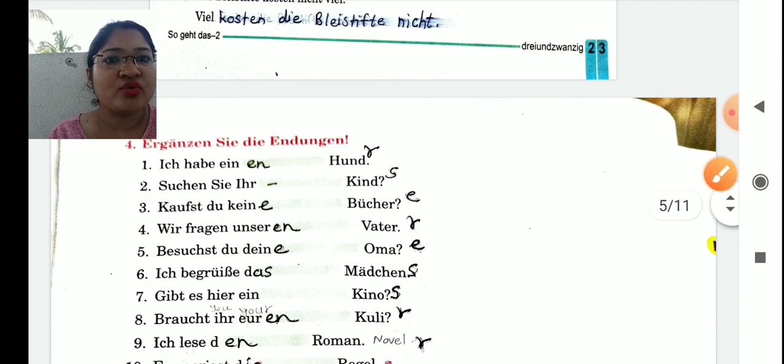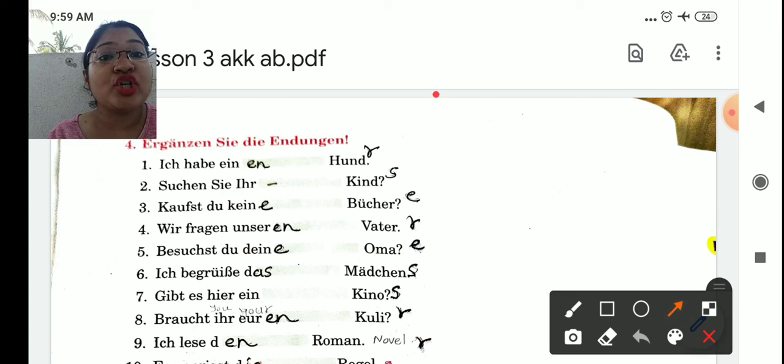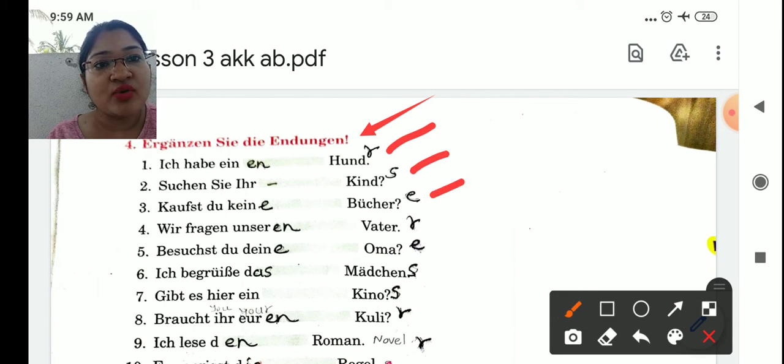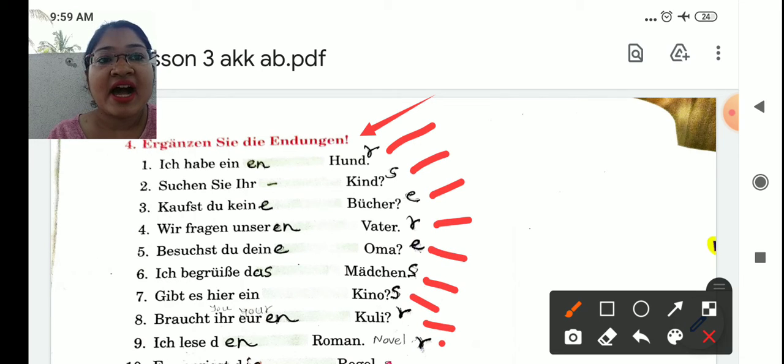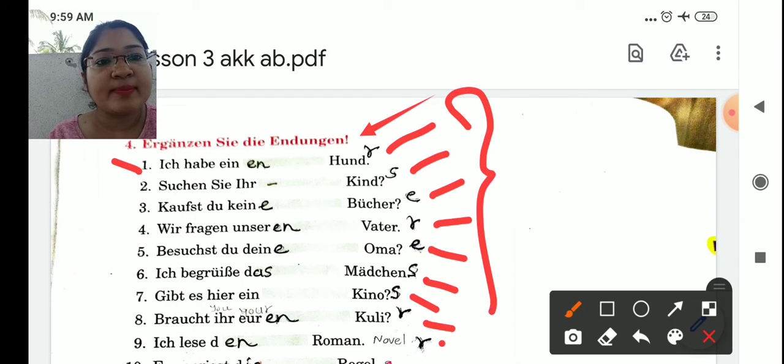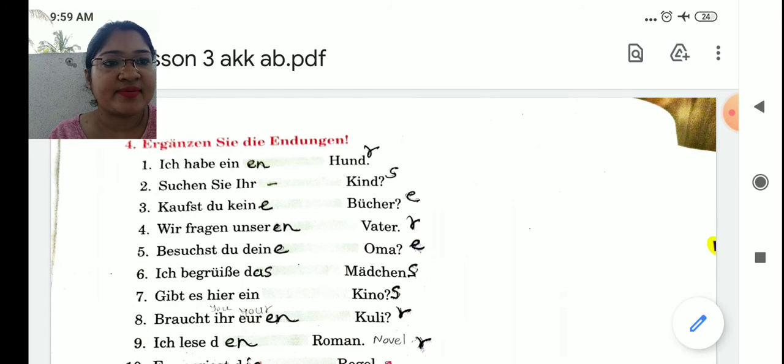Now let's do the last question. Endings you have to put here, students. So that's why for all these nouns which are after the blank, I have written these articles: der, die, das. R, S and E. Short form I have written. Once you know this, you can easily convert into the correct ending. For example, here all these blanks are accusative cases because ich, Sie, du, these are your subject nominative cases. Now let's solve.